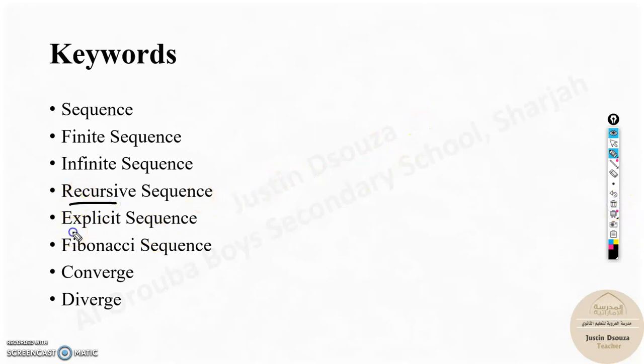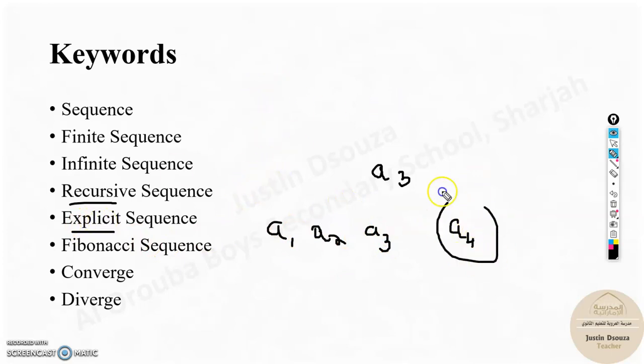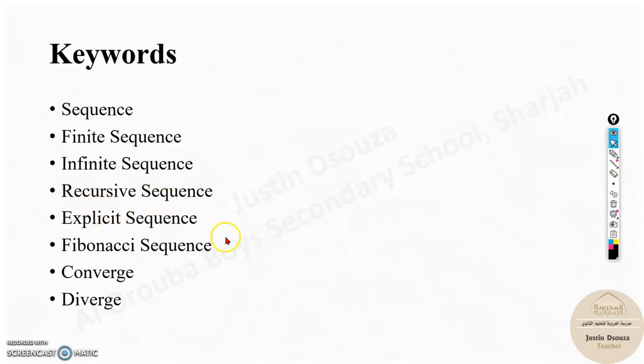Recursive and explicit, we will come across them. Recursive is like a formula where you require the previous term. Say, for example, you have to find A3, the third term. You need to know A1 and A2, and only then can you go to A3. If you want A4, you need to know the previous term. That is recursive, repeating. Whereas explicit is like a formula where you can directly find any term you want. If I want A4, n is 4 and I directly put it in the formula, and I'll get the answer. That's the general difference between these two.